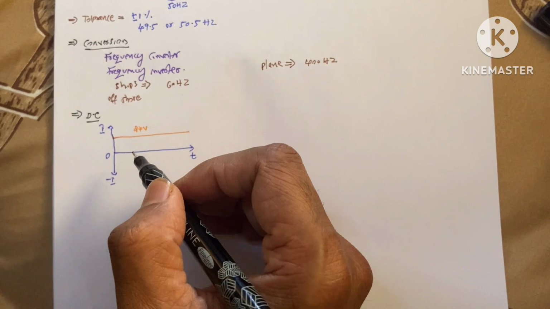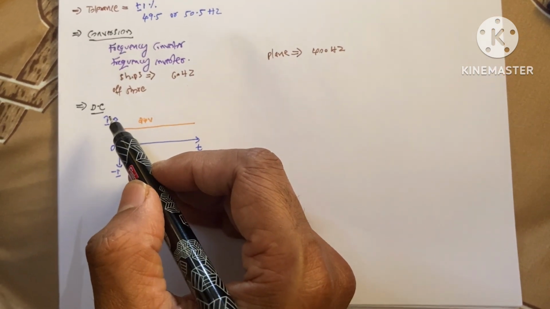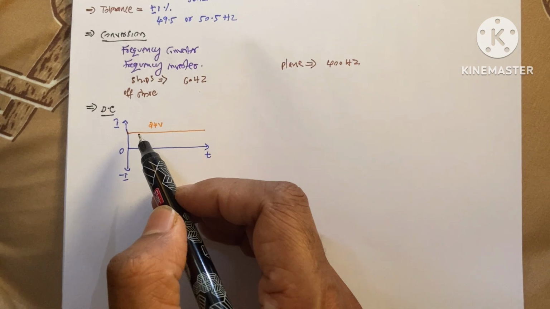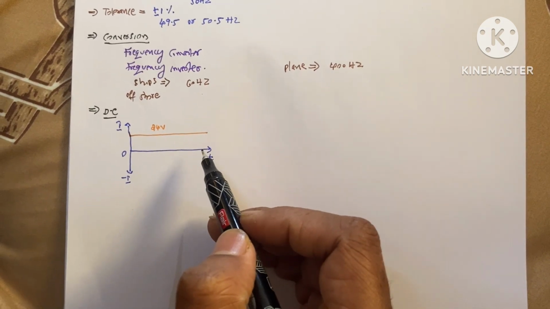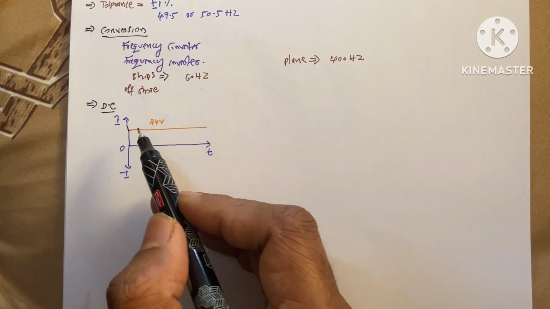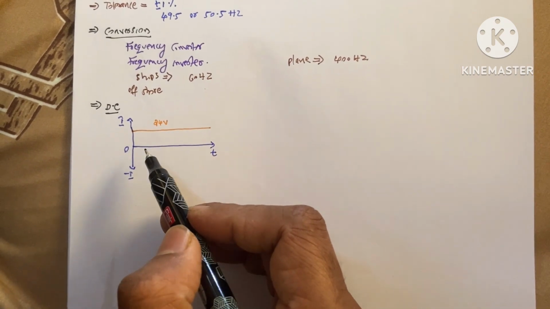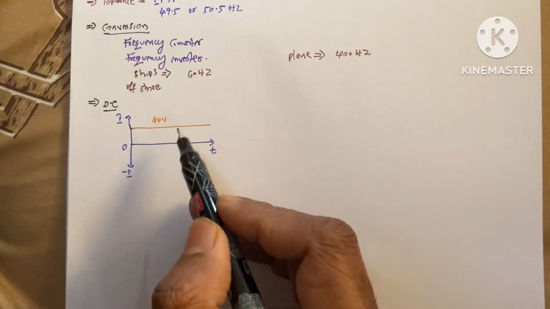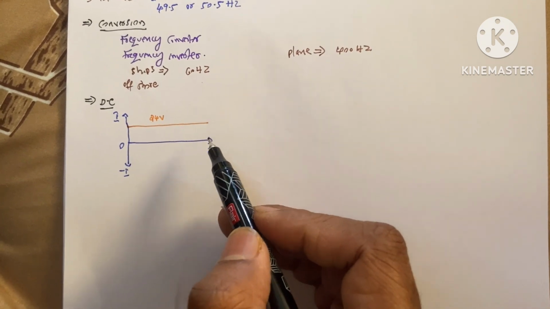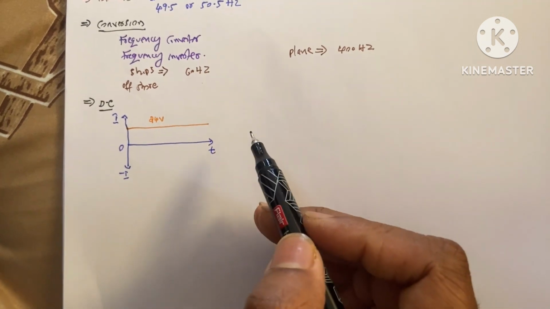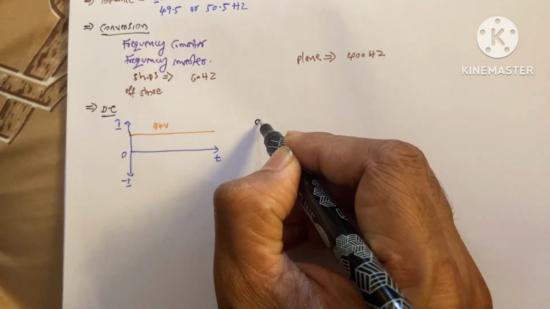And lastly, I want to talk about DC power. This is direct current. In direct current, there is no frequency. See here, the same graph as before, but here our current is moving only in the positive direction, the DC current. That means there are no oscillations, which means there is no frequency. So in a DC system, we can say the frequency is 0 hertz.